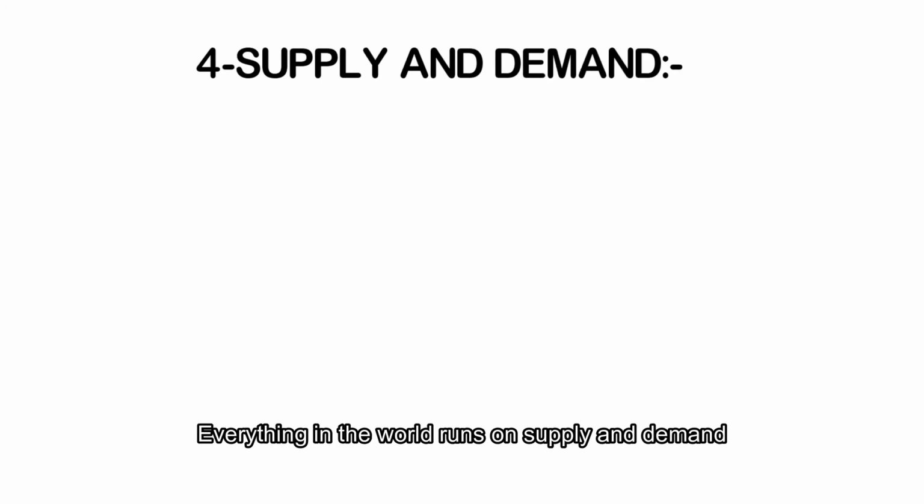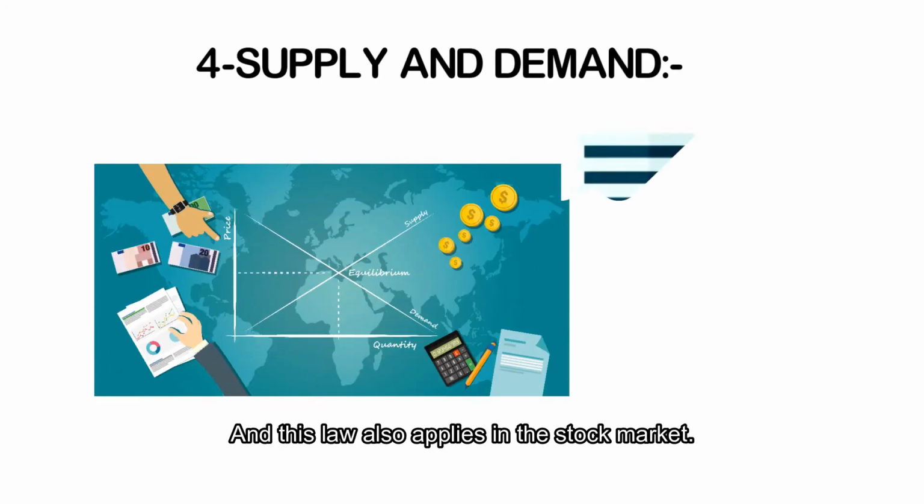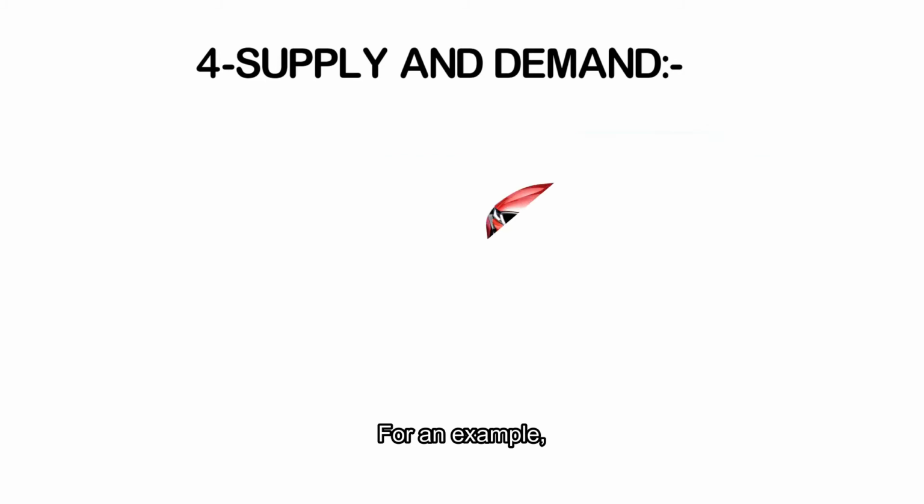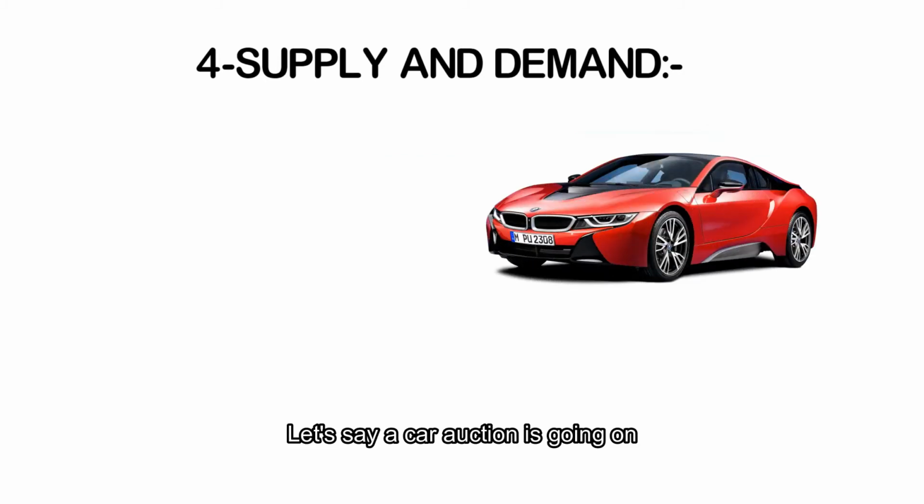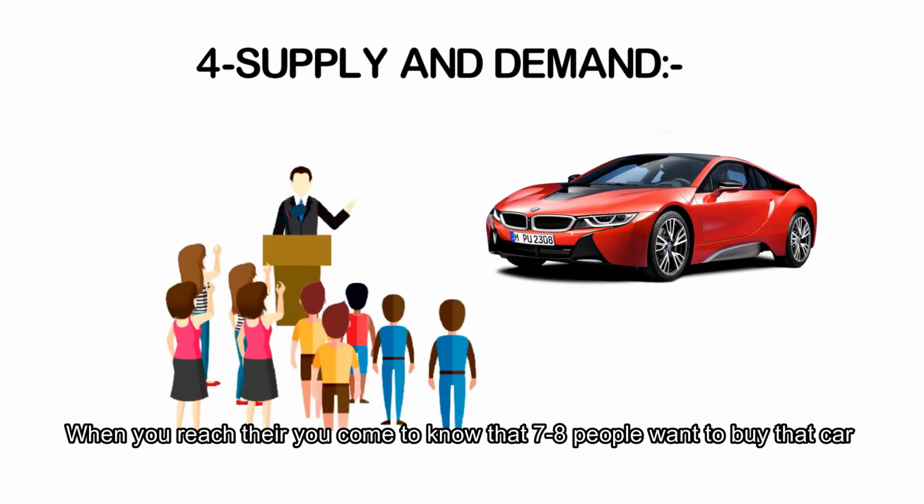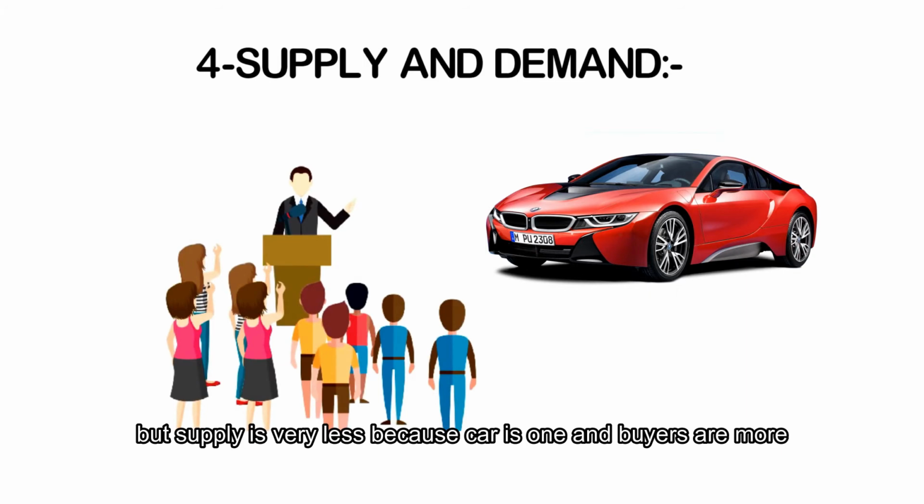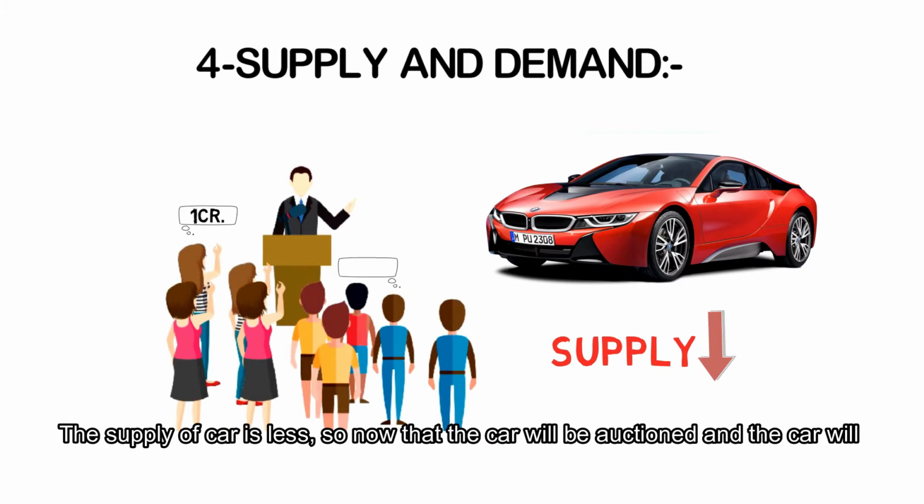Everything in the world runs on supply and demand, and this law also applies in the stock market. For example, let's say a car auction is going on and you like that car. When you reach there, you come to know that 7 to 8 people want to buy that car, but the supply is very low because the car is one and buyers are more. The supply of the car is less, so the car will be sold at the highest bid.